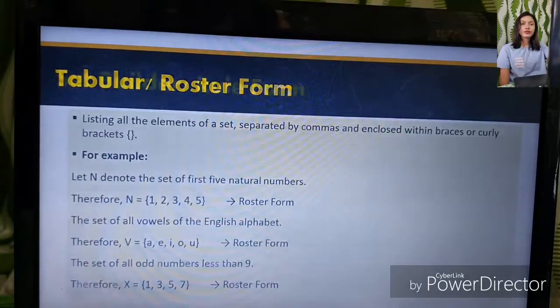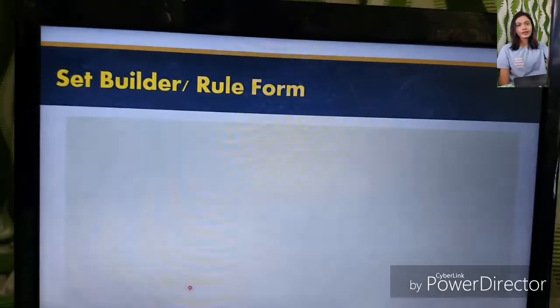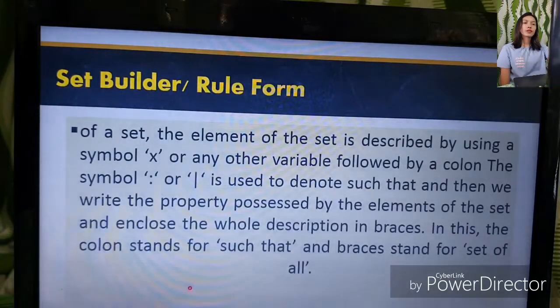Okay, let's proceed to the last form, which is the set builder or rule form. Of a set, the element of a set is described by using a symbol x or any other variable followed by a colon, and a symbol like this that is used to denote such that. Then we write the property possessed by the elements of the set and enclose the whole description in braces. In this, the colon stands for such that and the braces stand for set of all.